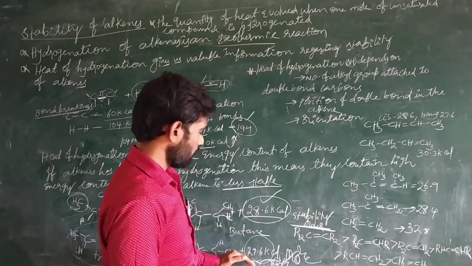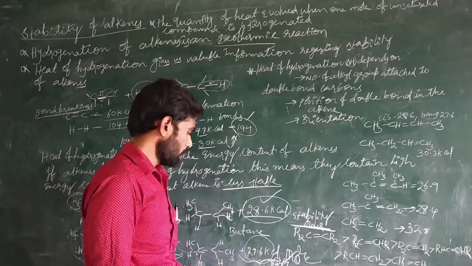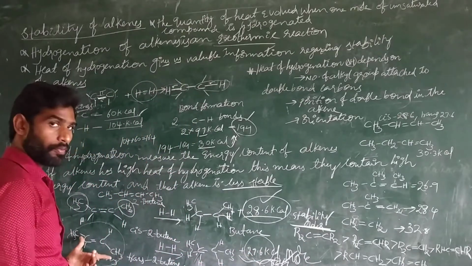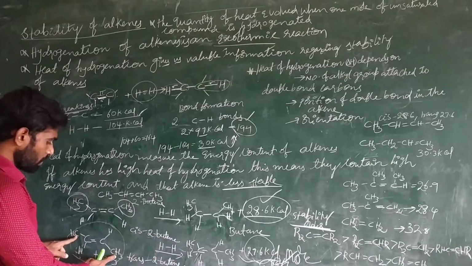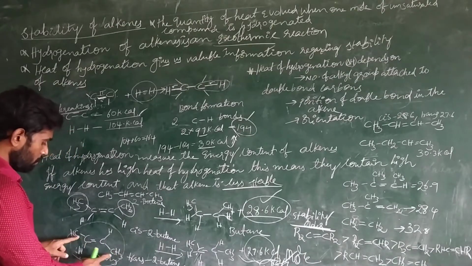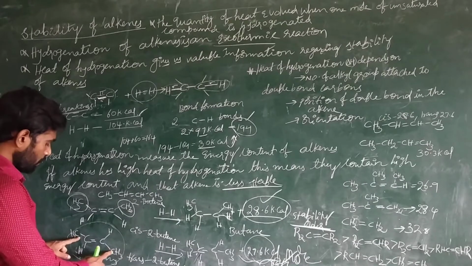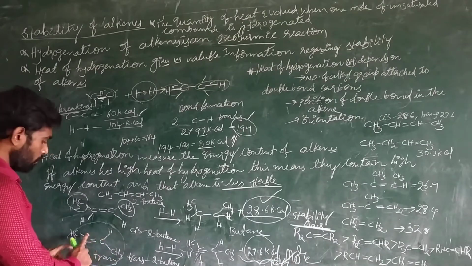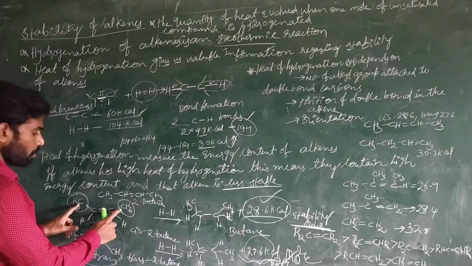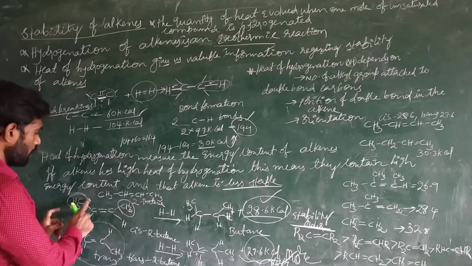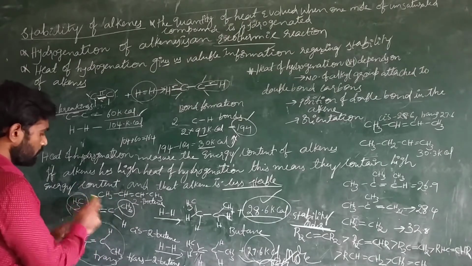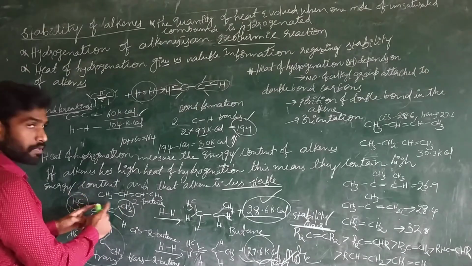If you compare both the molecules, the trans molecule is more stable, because the bulky groups are far apart, and that's why their van der Waals forces are less. This crowdedness is less here, but in the other, both the bulky alkyl groups are on the same side, so the crowdedness and van der Waals forces are more.